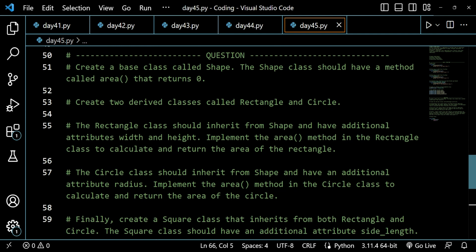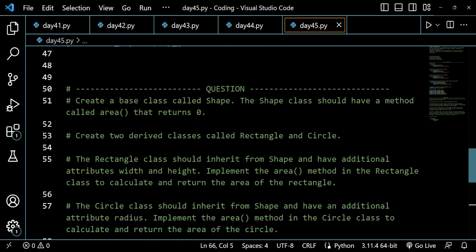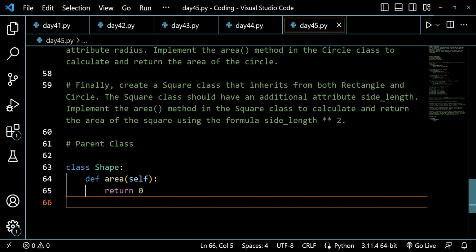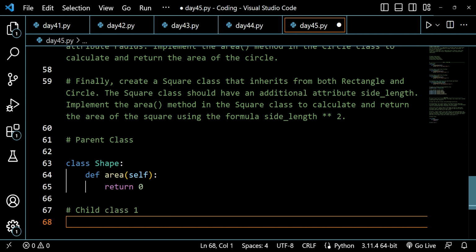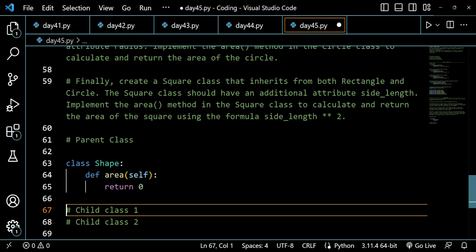Now if you see, create two derived classes called rectangle and circle. So now we have to create two derived classes. So there are two child classes, child class 1 and child class 2, and these two are derived classes.